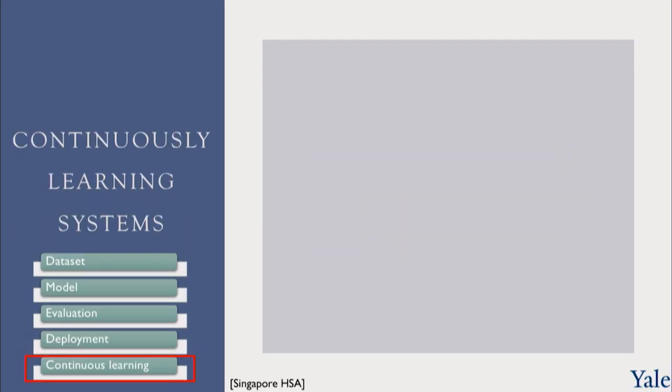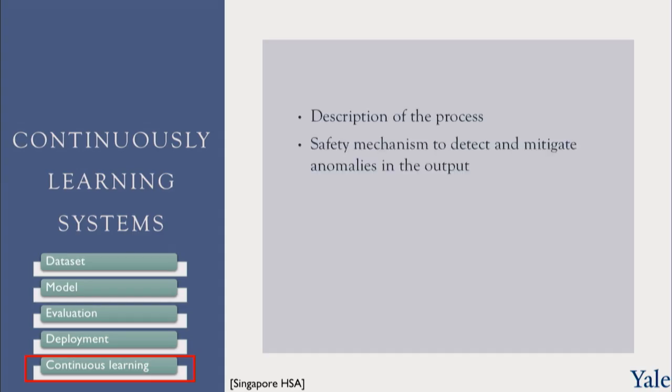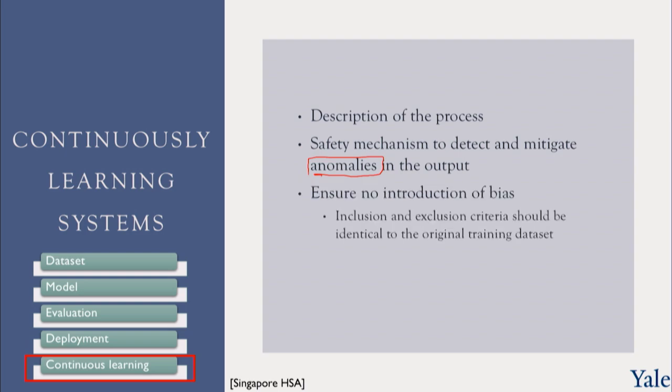And finally, this very thorny issue of continuously learning systems. They would like a description of the process, much like the FDA guidance. They would like to have a safety mechanism in place to detect and mitigate anomalies. Anomalies are things that trip the algorithm in the output. And we want to ensure that there's no introduction of bias. So the inclusion and exclusion criteria should be identical to the original training dataset.